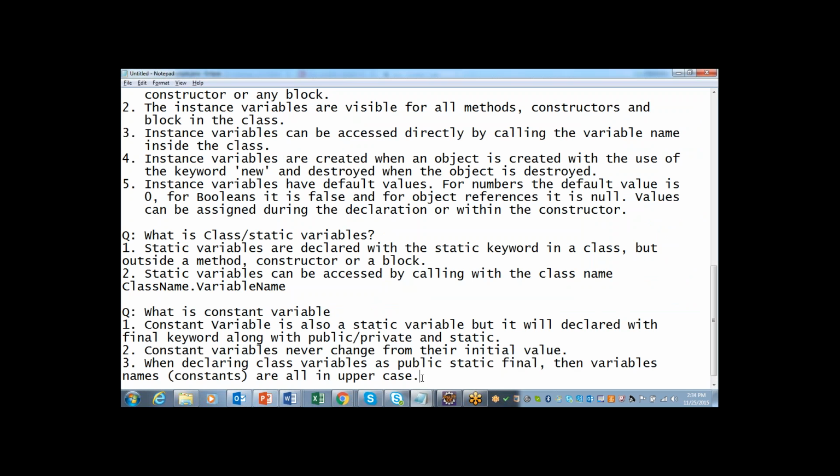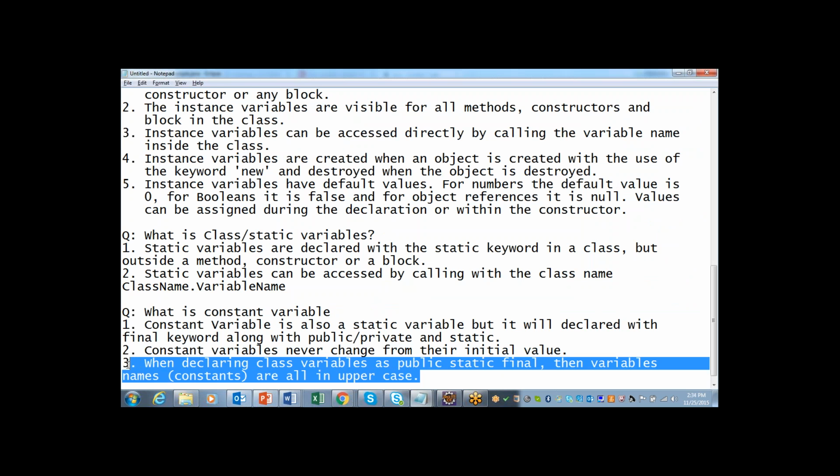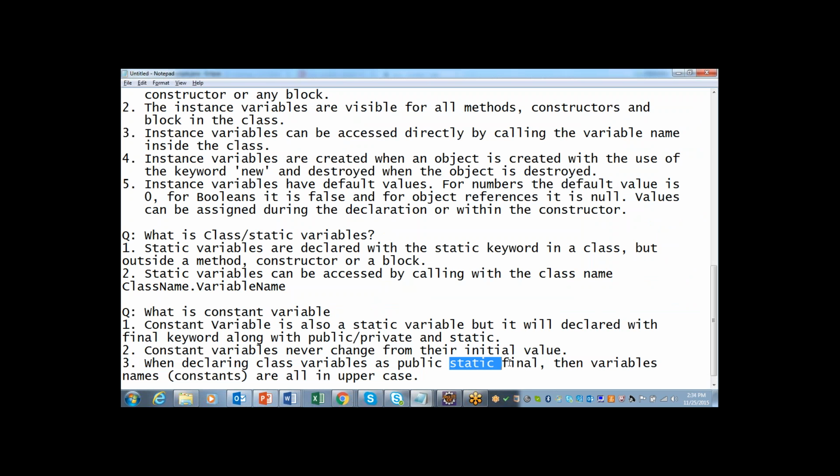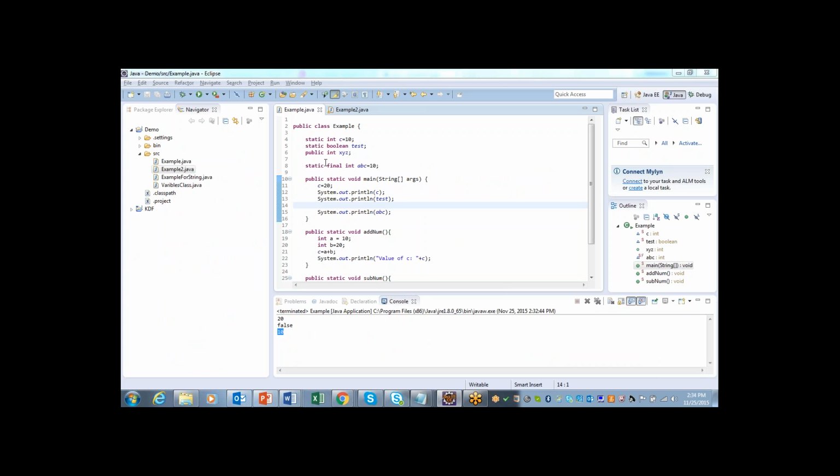And the third point you can tell is that when we declare a class variable as public static final, if you use the public modifier, then you need to name that variable in upper case. Here I have defined one constant variable in lowercase, but if you use a public modifier, you need to make this capital letters. That's the standard we follow.